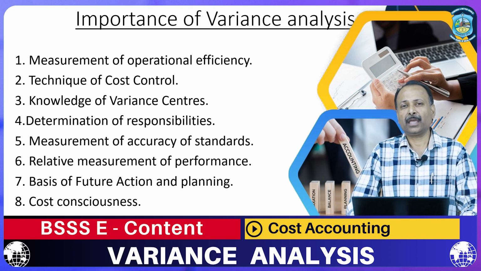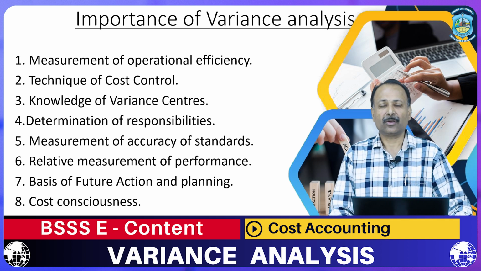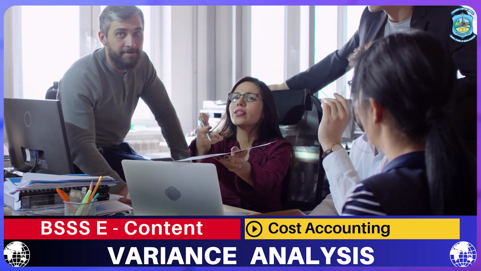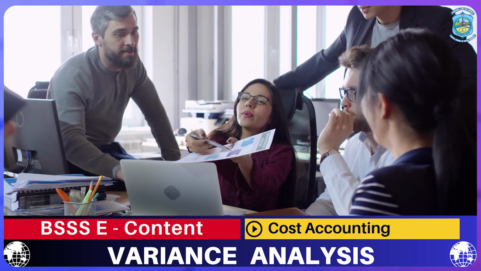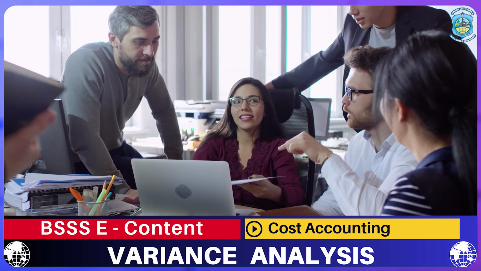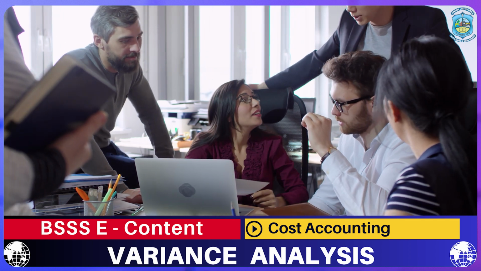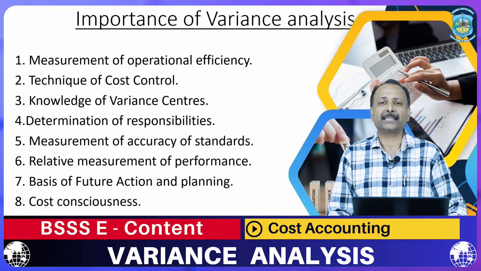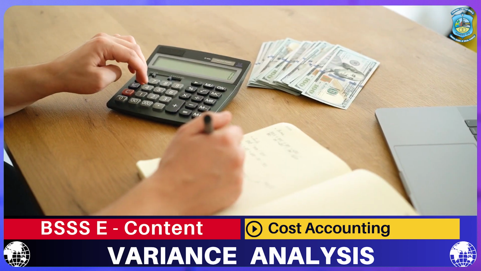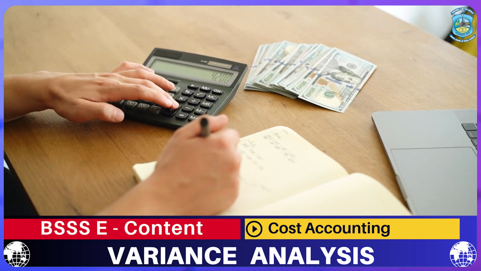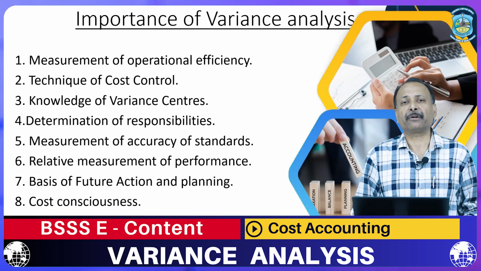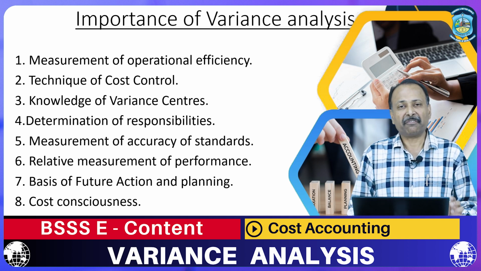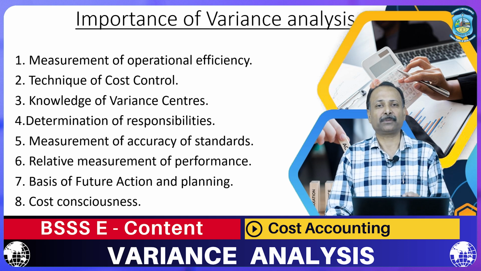When we come to know about the variance, we are able to measure the efficiency of different departments, different sections, different activities, and how efficiently we are working. That can easily be measured with the help of variance analysis. As we discussed in our previous session, variance is the difference between the actual output and the budgeted output, or the difference between the actual performance and what we planned in the beginning. So when the difference is more, that means we are lacking something.